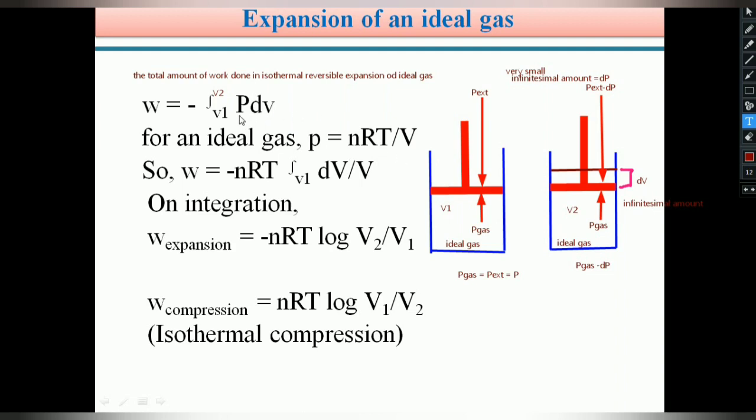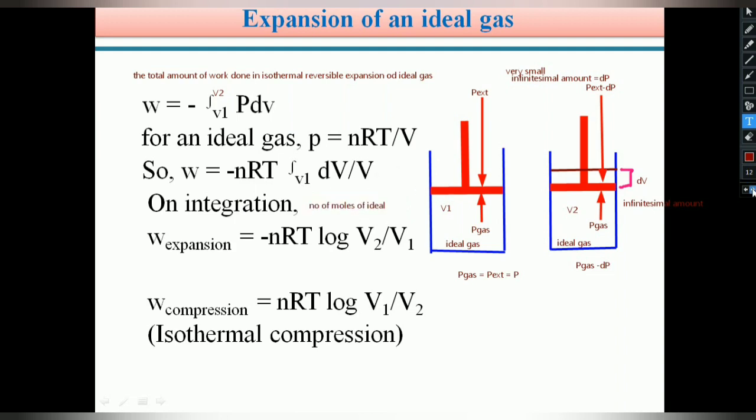Therefore, we can substitute nRT by V in place of P in this equation. Then the equation becomes W equals minus nRT integral V1 to V2 dV by V. Students, here n is the number of moles of the ideal gas, so it is a constant numerical value. That is why we write it outside of the integration.